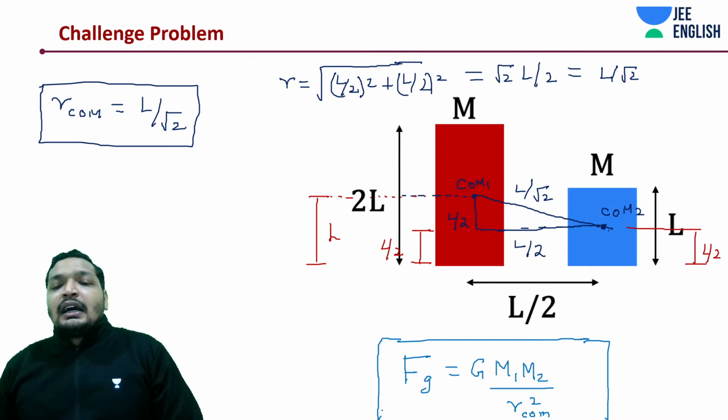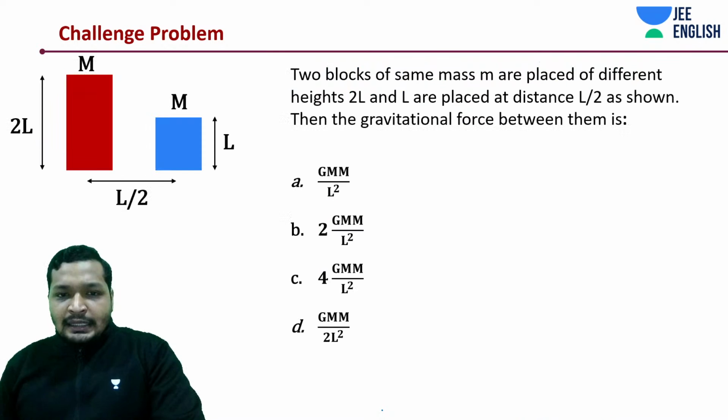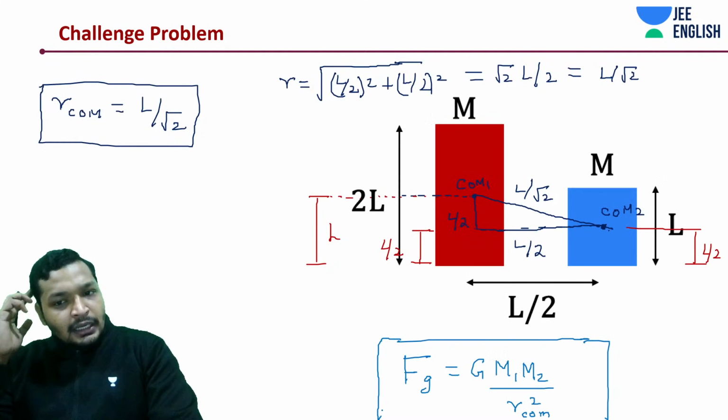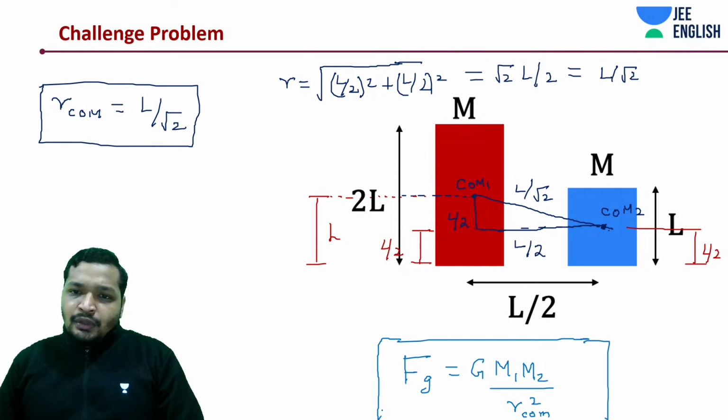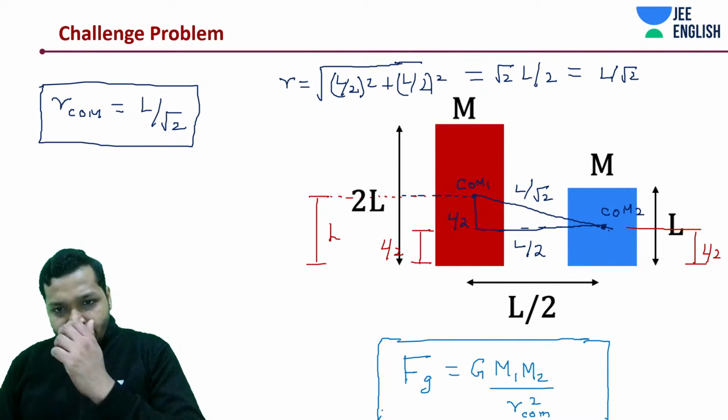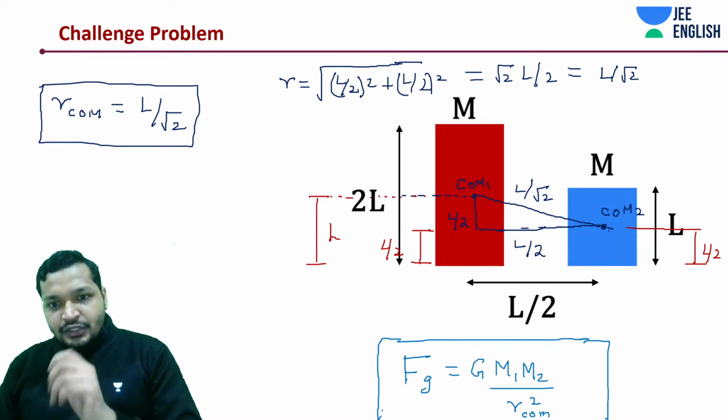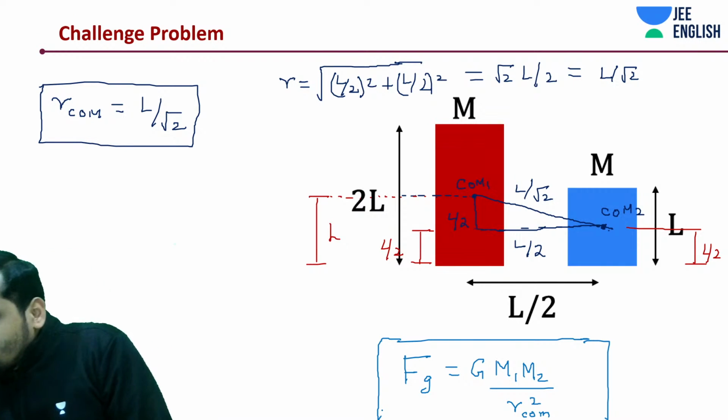All right, let's get into the question. I think the answer should not be A, the answer should be B. But anyway, let's solve this question. Was it L by 2, L by root 2? Let me quickly have a look at the question. Yeah, it should have been L by root 2.